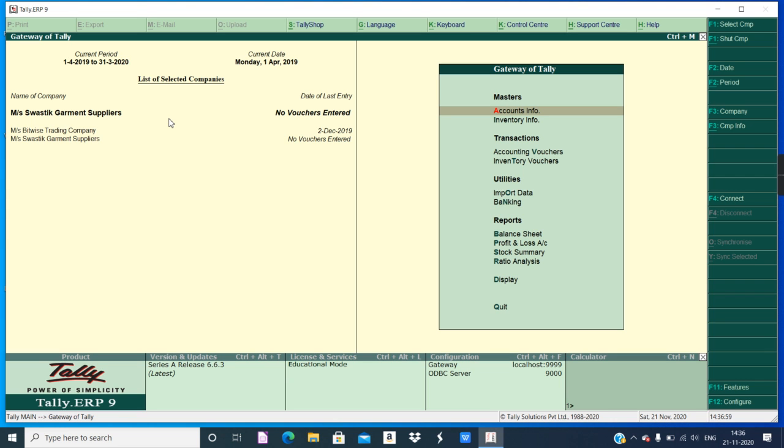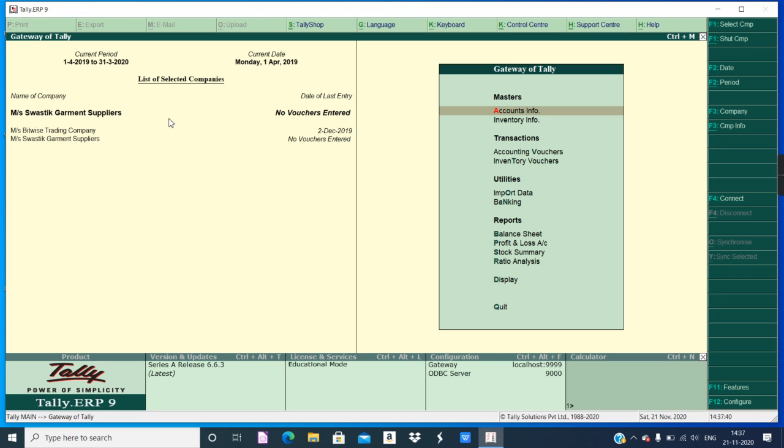I will go through the question so that we understand which kind of GST is applicable: Integrated GST, State GST, or Central GST. Okay. So there are two transactions. It says on 1st July 2017, purchased 150, meaning this company, Swastik Garment Suppliers, has purchased 150 pieces of t-shirt, each at the rate of 450 with GST 12% from Jalaram Textiles, and some address is given, and the address is of Gujarat. Okay, so definitely the purchase from Maharashtra has been done from Gujarat state.